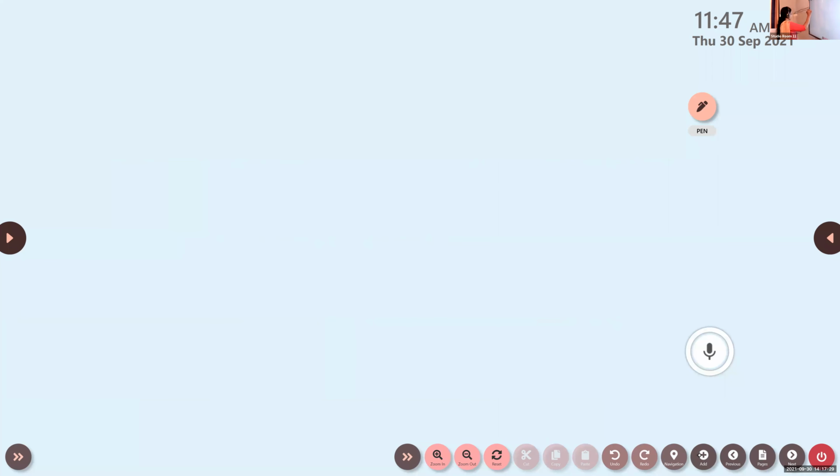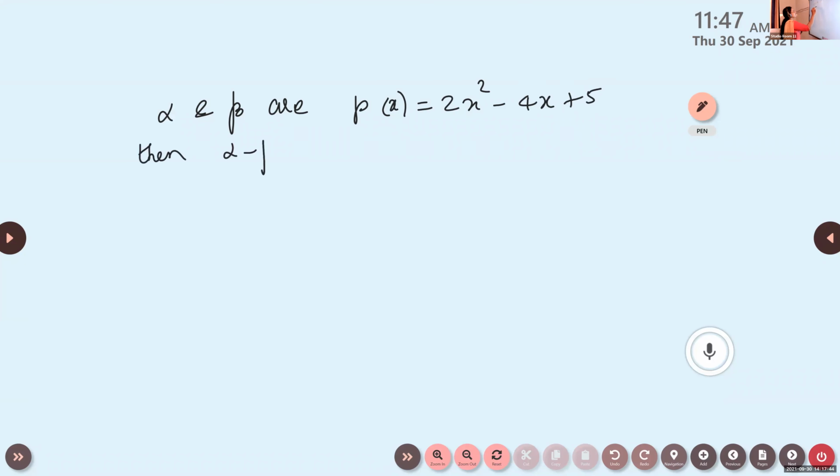Write the next one. If alpha and beta are zeros of P of x is equal to 2x square minus 4x plus 5, then alpha minus beta the whole square is dash.